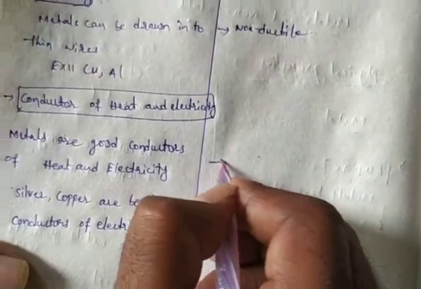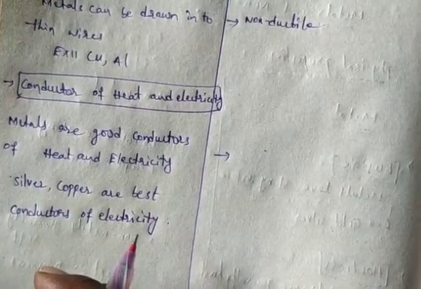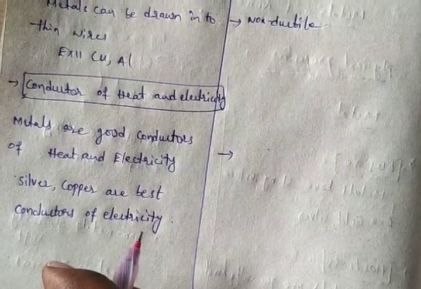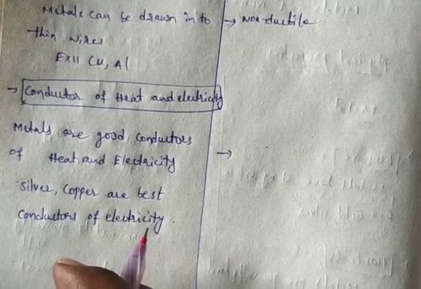And what about the non-metals? Non-metals are poor conductors of heat and electricity, except graphite.